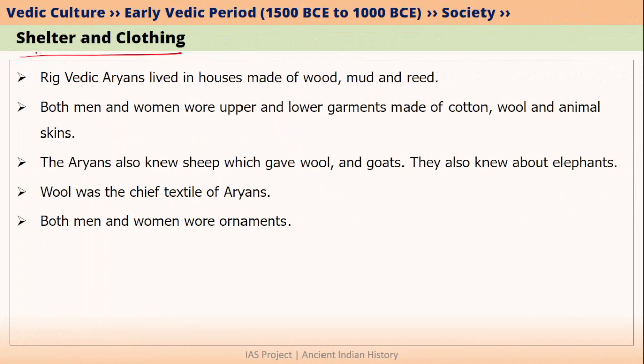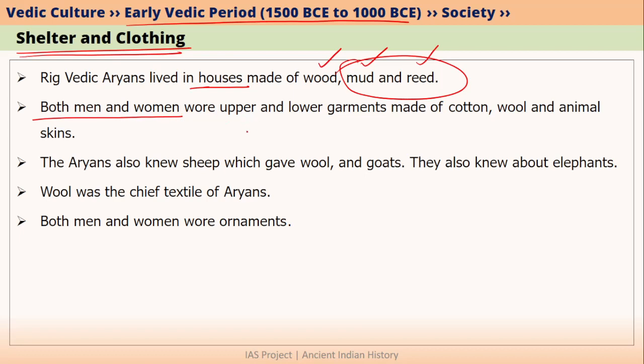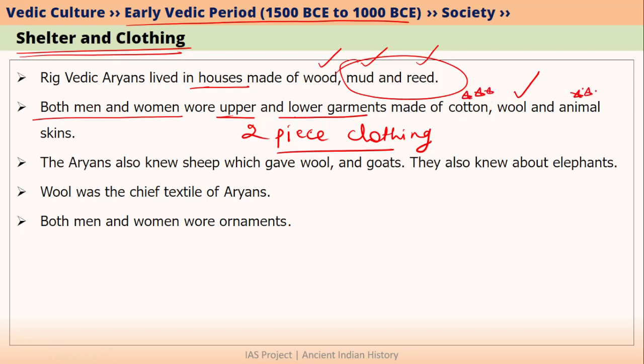Now let's talk about the shelter and clothing of early Vedic period Aryans. Early Vedic period Aryans lived in houses that were made of wood, mud and reed. We already talked about what mud and reed houses are. During the early Vedic period, both men and women wore two-piece clothing. Two-piece clothing basically means that they wore one upper garment and one lower garment. And these garments were generally made of wool. However, they also wore cotton and animal skins. But wool was the chief textile of Aryans.